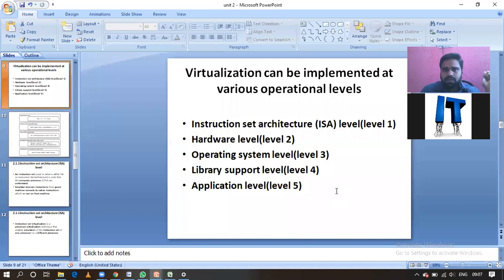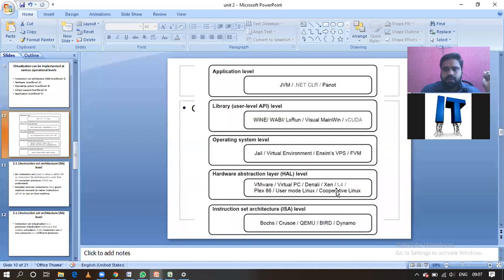Okay, before going into the first one, let us go through the levels with their examples. For the instruction set architecture level, the examples are Bochs, Crusoe, Hummer. Coming to the hardware abstraction level, the examples are VMware, Virtual PC, and so on.